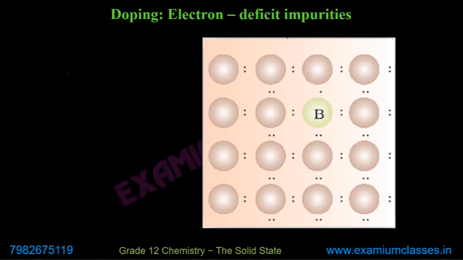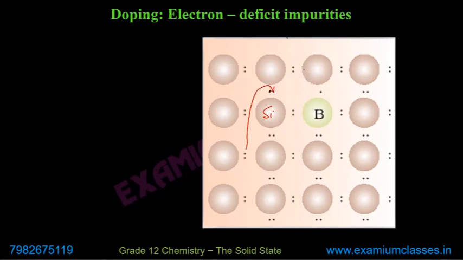Now there is no electron here. So to balance the valency of this silicon, there is a possibility that the electron of a neighboring atom gets in. For example, from here to here.